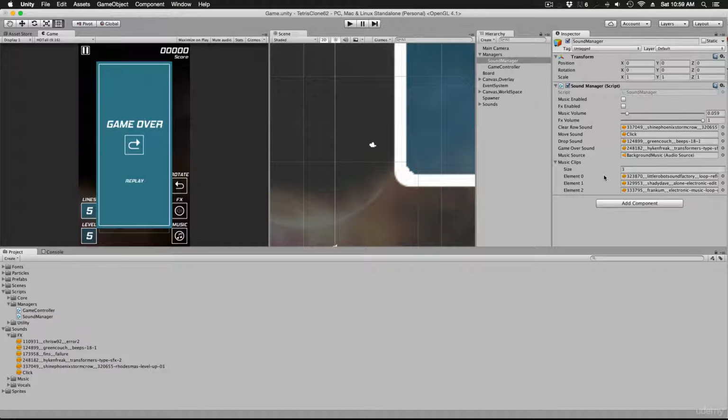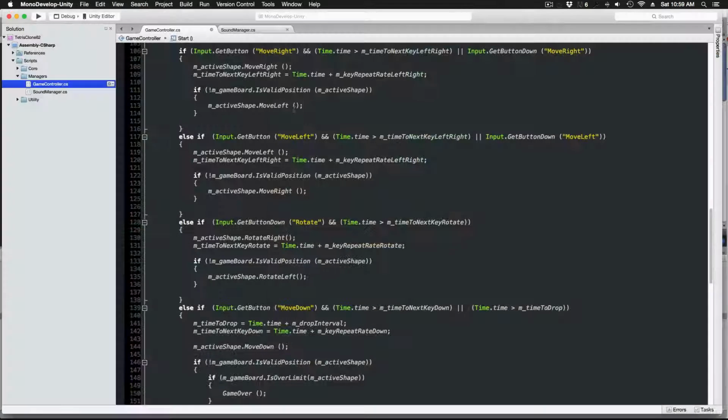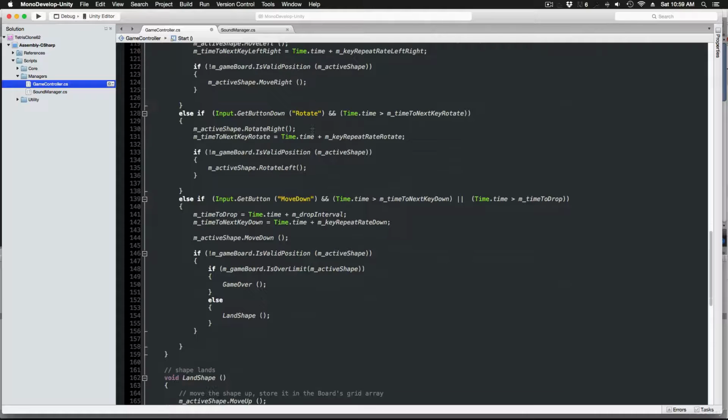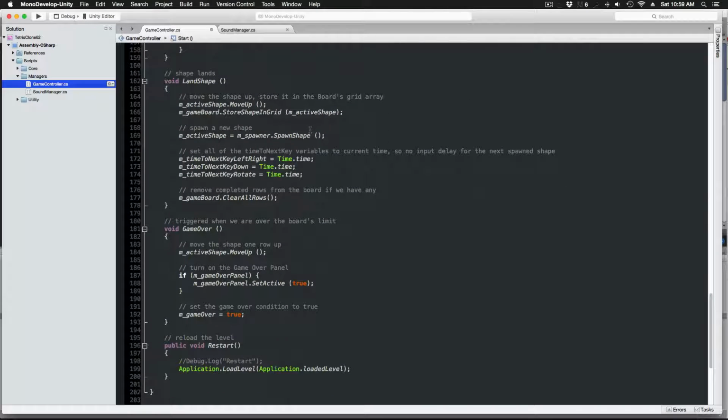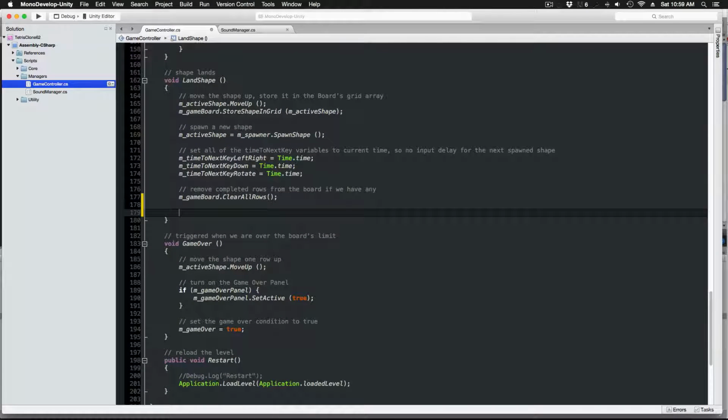Now that these are set up, we can create our first sound effect for real. Let's do the shape landing sound effect. All right, we need some kind of audio cue to tell the player that the shape has come to rest at the bottom of the screen or on top of another shape. And this should happen when the shape lands, so naturally we're going to trigger it from the game controller's land shape method. All right, so let's put this line into land shape.